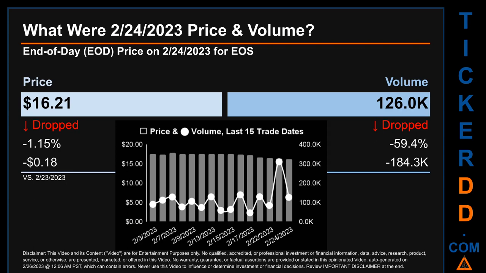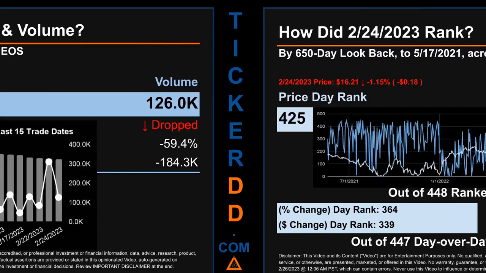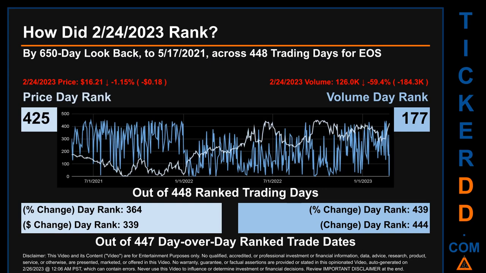Across a range of $1.58, the max and minimum end-of-day price were respectively 17.79 and 16.21. Volume saw a range of 264.3 thousand, from a day low of 46,000 to a day high of 310.3 thousand.